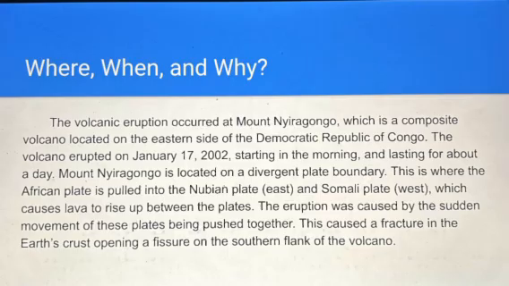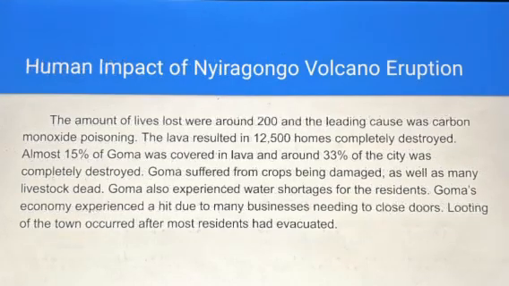And this caused a fracture in the Earth's crust, which opened a fissure on the southern flank of the volcano, which allowed the lava to quickly rush straight into the city of Goma. So next, we're going to go into the human impact of the volcanic eruption.